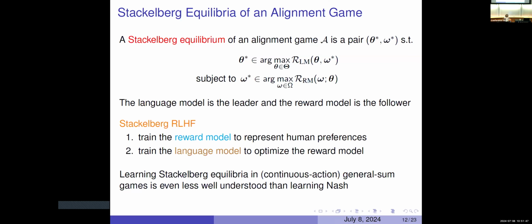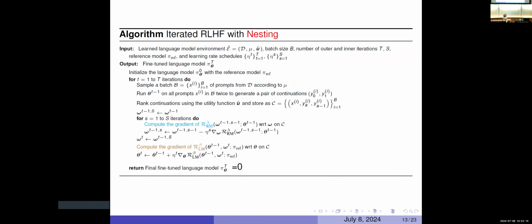It's also an interesting question how you might learn Stackelberg equilibria in general sum, and in this case, continuous action games. Continuous action because we have neural network parameters that we are optimizing. So I'm taking the game theoretic perspective and I'd like to solve these games. Do I know how to solve these games? Not necessarily. So that's why I asked Yang to come to the talk, because he might know how to solve the games.